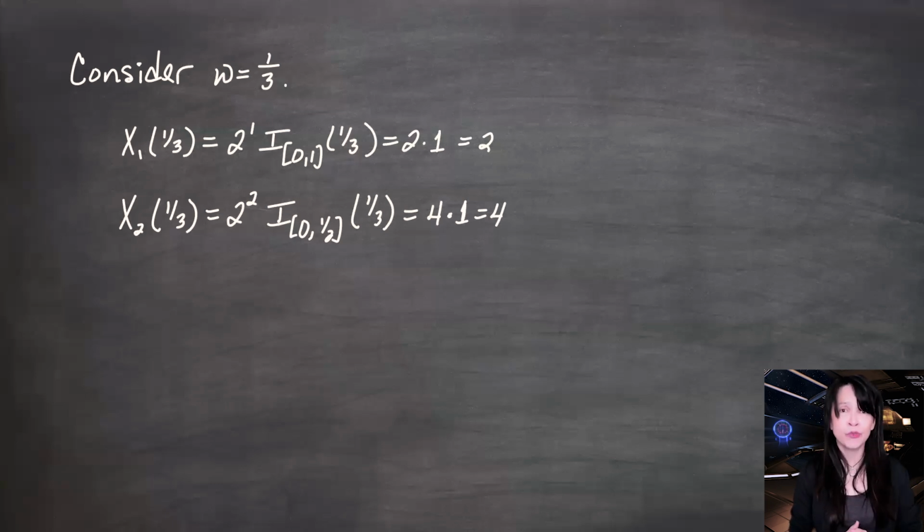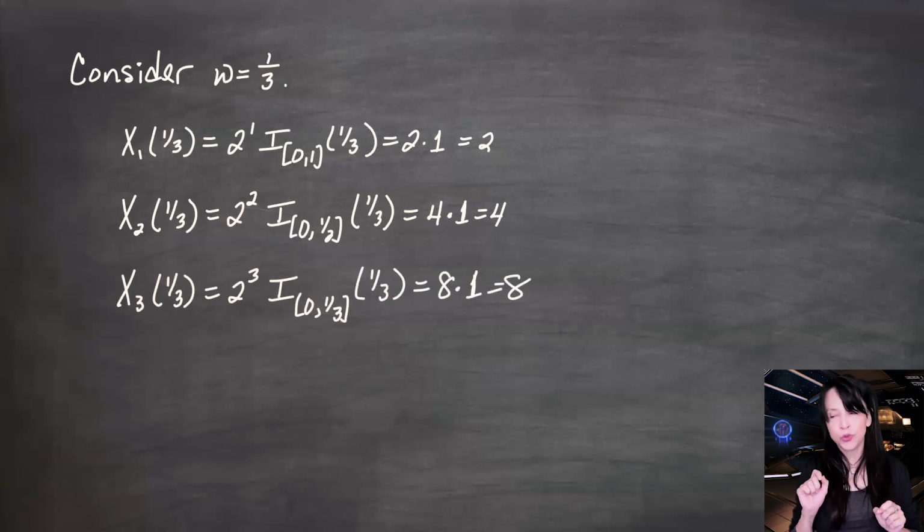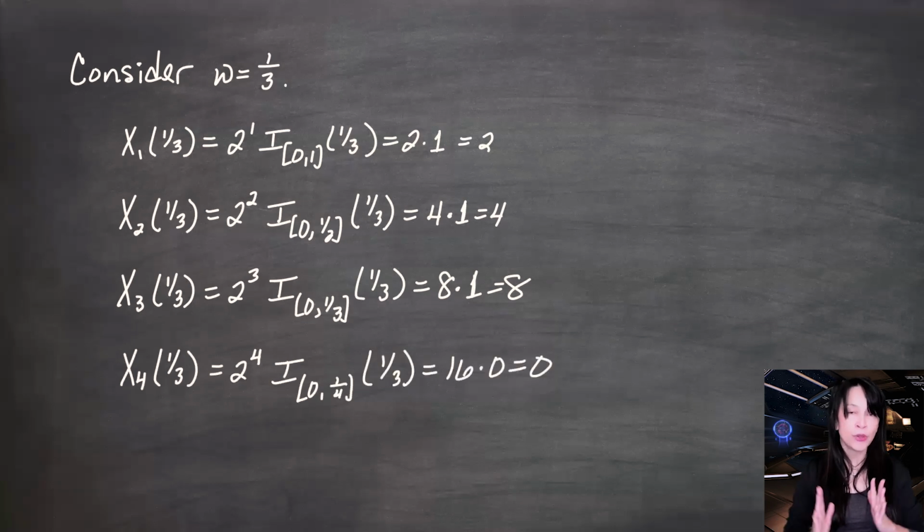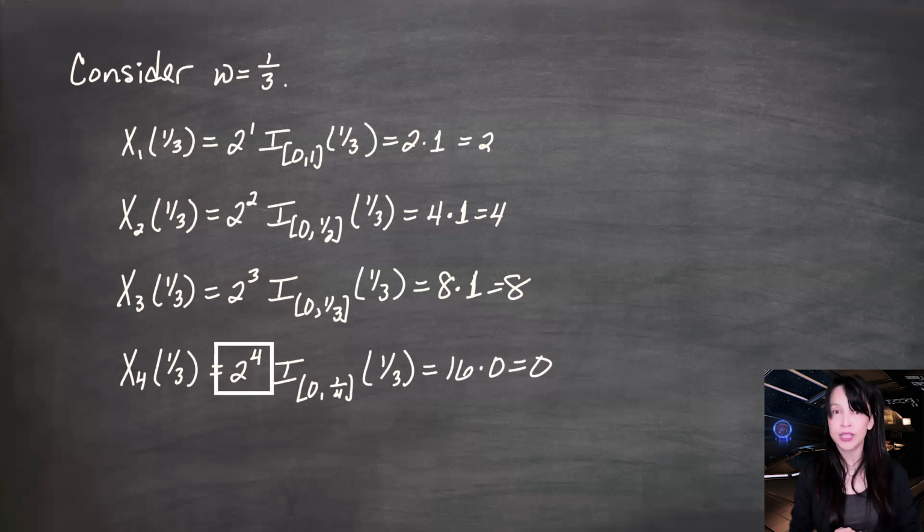If we go to X3 of 1/3, because of the way I defined this with closed endpoints on this interval, the interval is now [0, 1/3] inclusive. So my 1/3 happens to just fit in that interval. This indicator is 1. I get 2 cubed, or 8, for this value of X3 of 1/3. But X4 of 1/3, now the interval has shrunk so that it no longer includes 1/3. And I don't care what's going on over here with these powers of 2, but the indicator is going to take the value 0 when you plug in little omega equals 1/3.